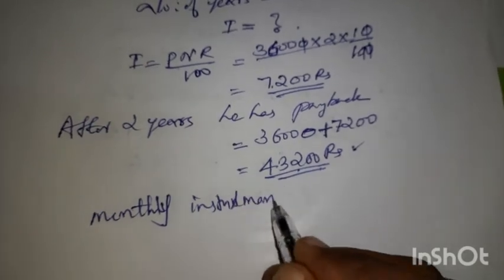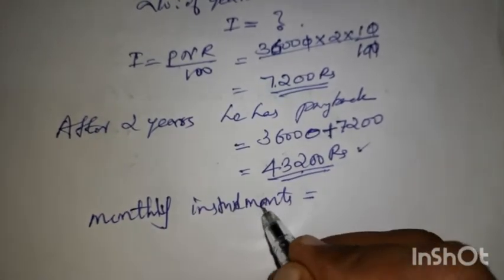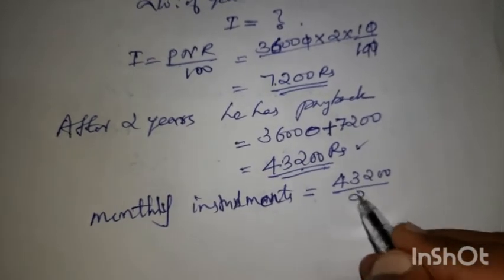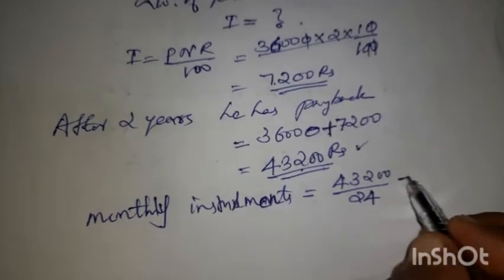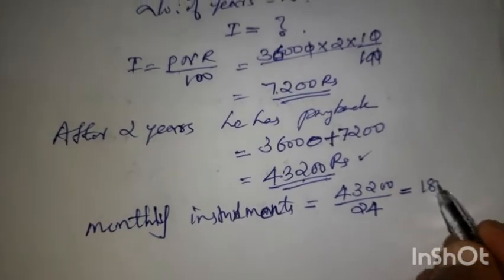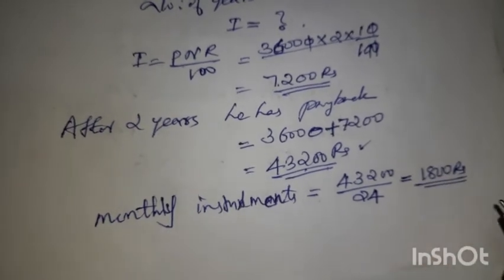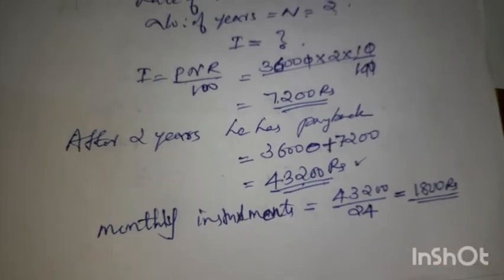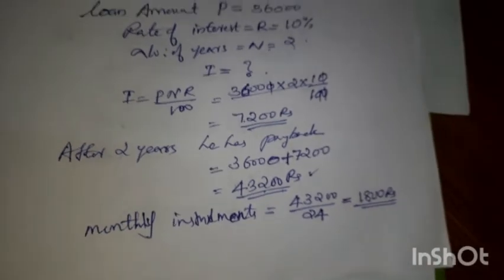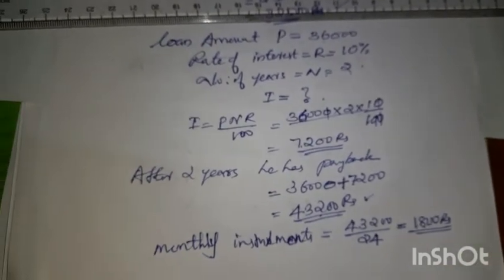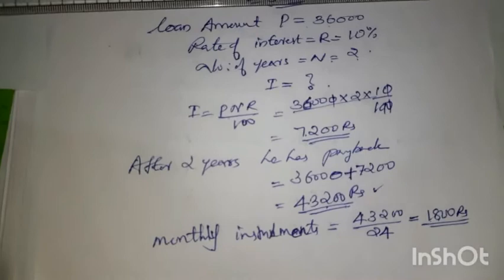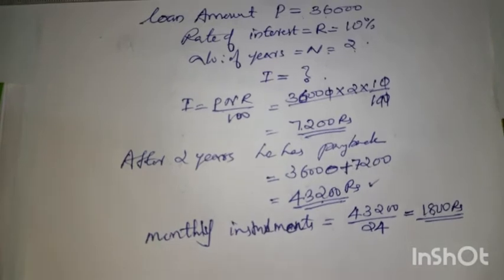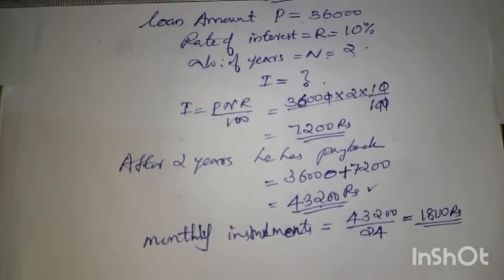Monthly installment is equal to 43,200 divided by 24 months. 2 years means 24 months. If you divide it, you will get 1,800 rupees per month. Per month he has to pay back 1,800 rupees. Like that, the total amount he has to pay back is 43,200 rupees. So he is paying 1,800 rupees every month.